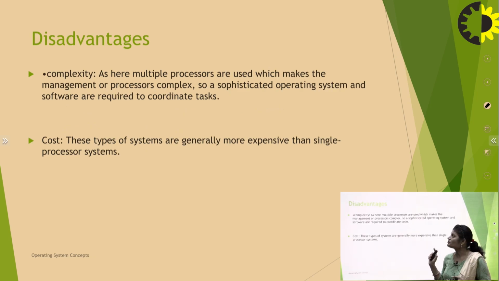Disadvantage of multiprocessing: complexity. Suppose you have a thousand servers connected to each other, or we can take 100 servers. So the connection and operation of this type of structure is complex, as here multiple processors are used, which makes the management of processes complex. So a sophisticated operating system and software are required to coordinate tasks. Cost: this type of system is generally more expensive than a single processor system.